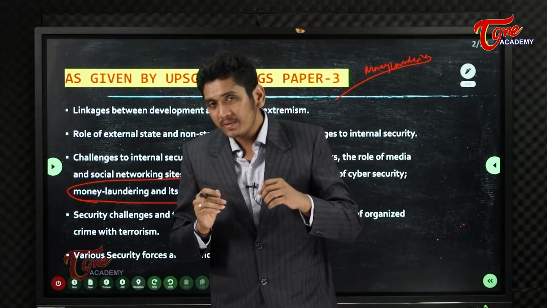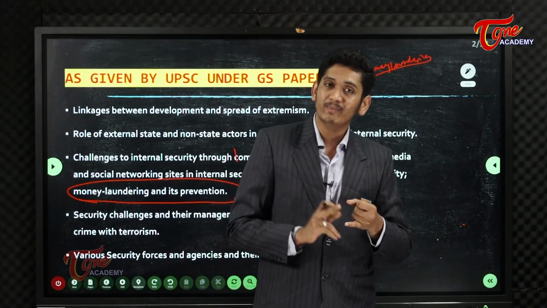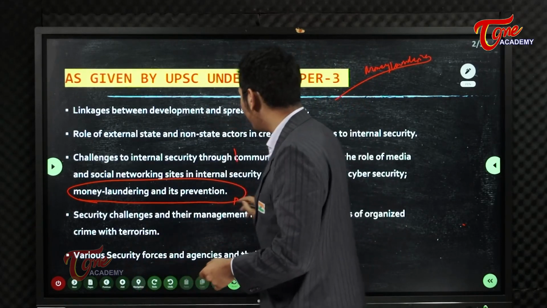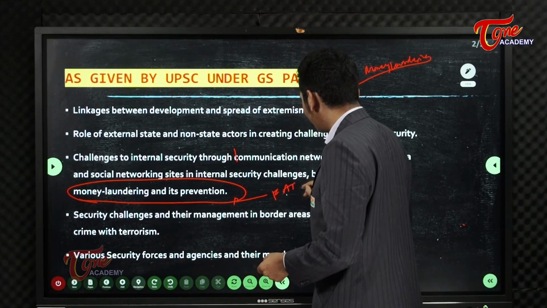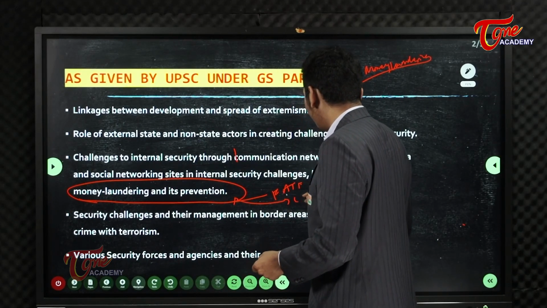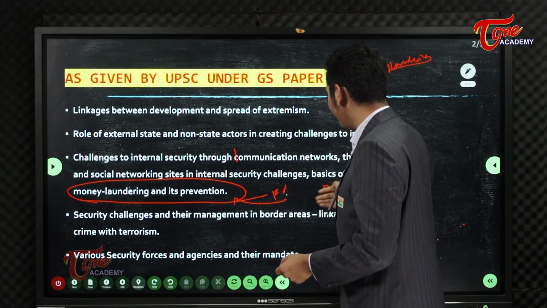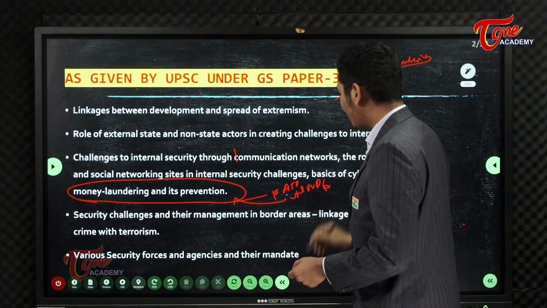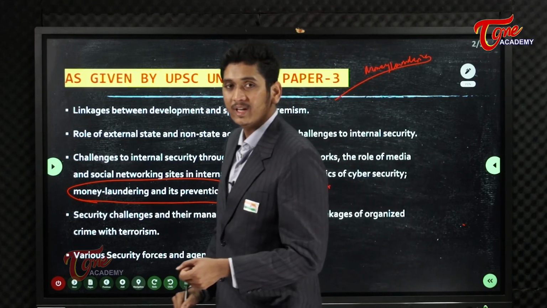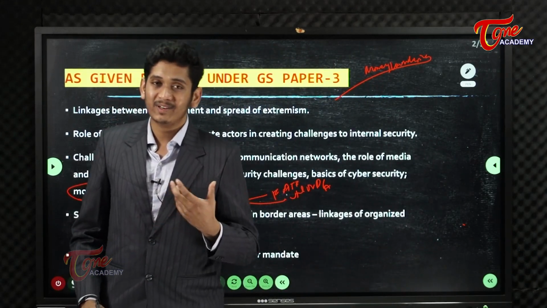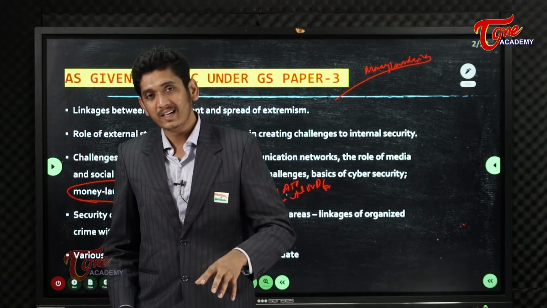So what are the different international institutions regarding money laundering? You'll also learn here about the Financial Action Task Force. You'll also learn about the UN Office on Drugs and Crime, psychotropic substances, and we will learn about the different acts and different bodies, the Drugs Act in India.